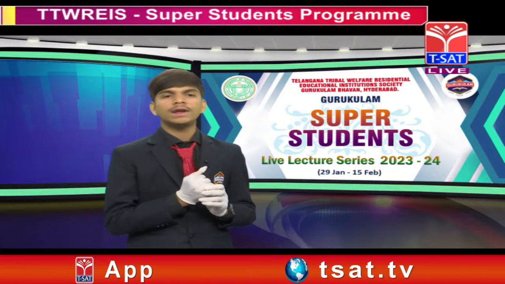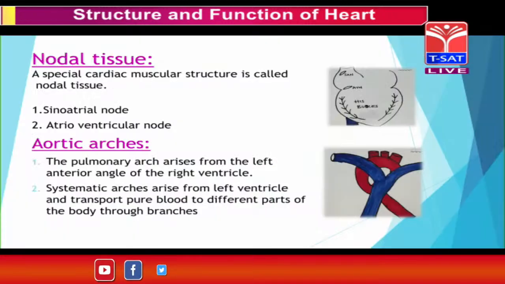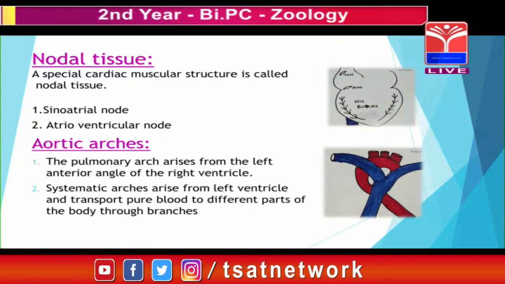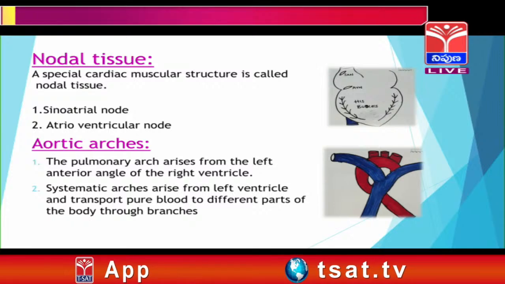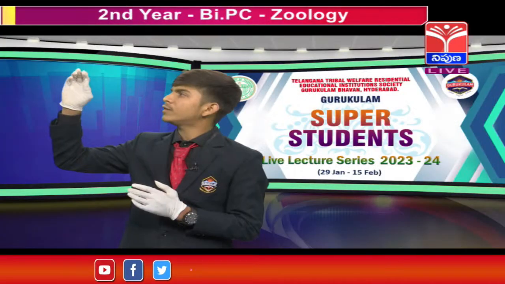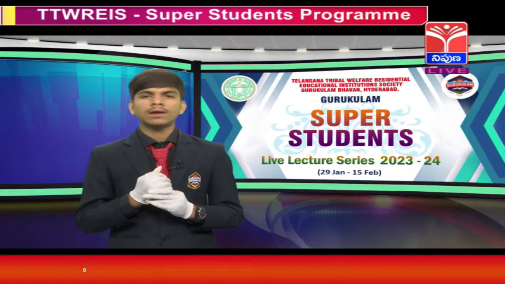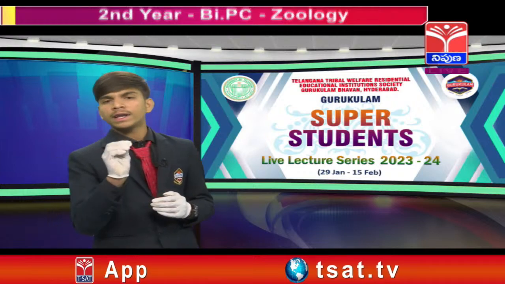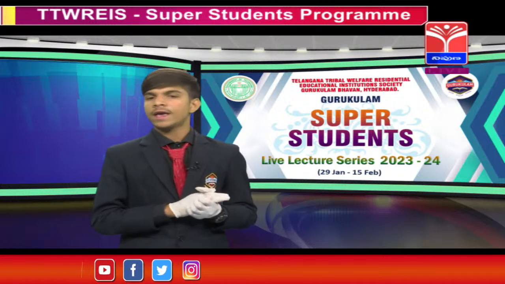So friends, now we discuss the nodal tissue. Nodal tissue is a special cardiac muscular structure. In nodal tissue, there are two types: the sinoatrial node and the atrioventricular node. The sinoatrial node is present at the upper corner of the right atrium, and the atrioventricular node is present at the lower corner of the right atrium. Inside the ventricles, bundle-like structures are arranged. These are called the bundles of His.